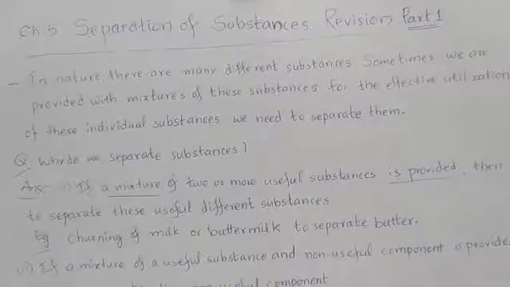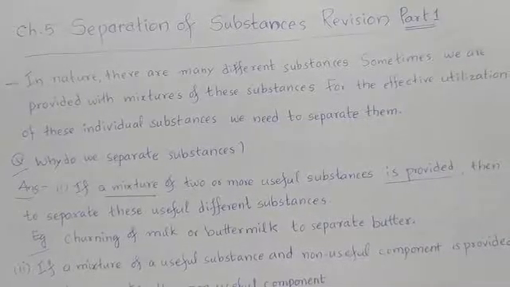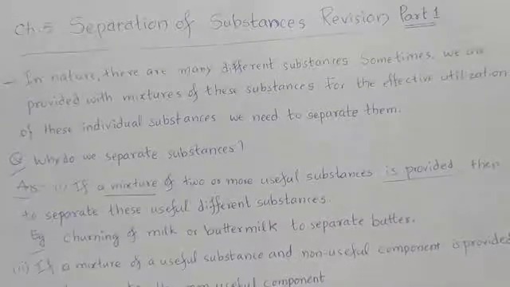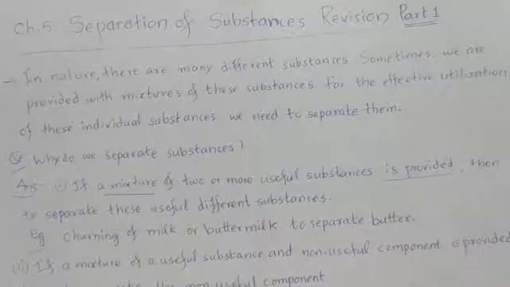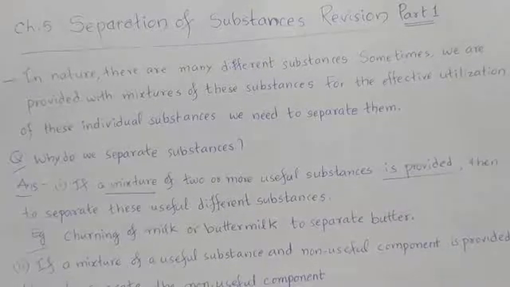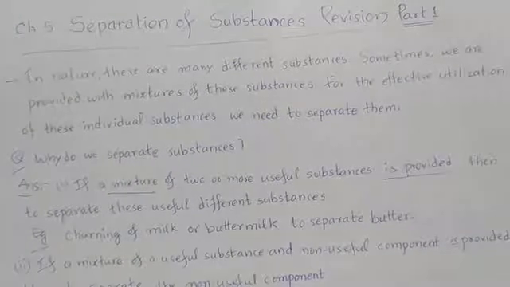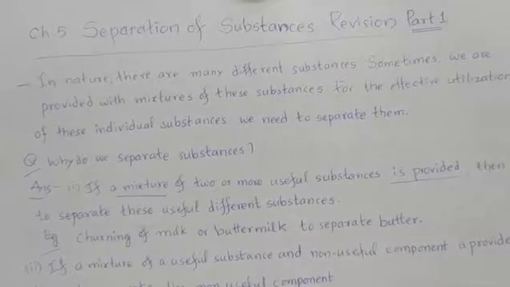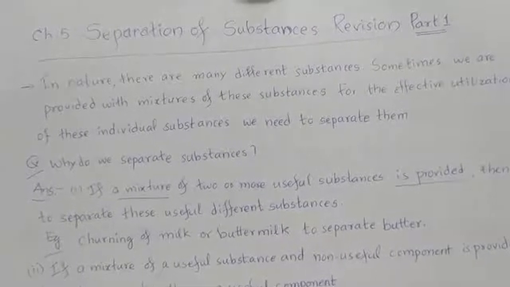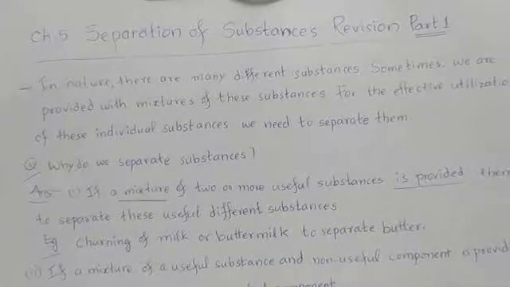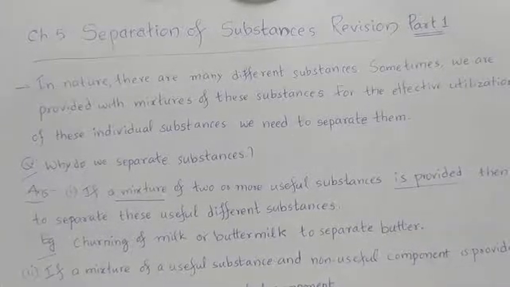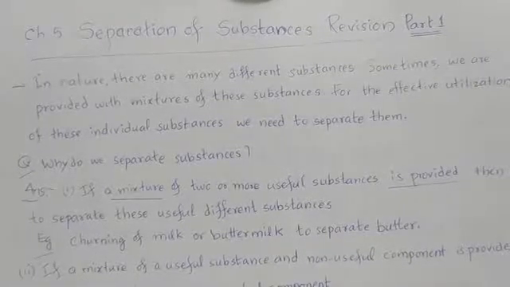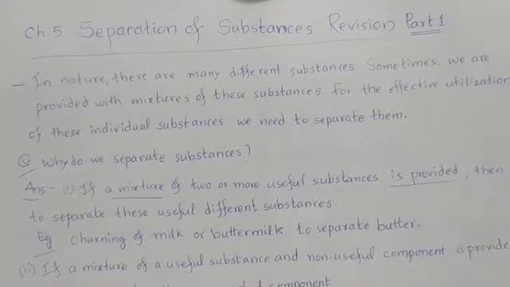Here, mixture means it is not a group. It is a different substances that were held together. That is called mixture. If two or more than two different substances, not alike substances, when they were held together, then it is called a mixture. So in a mixture, two or more than two different substances will be there.